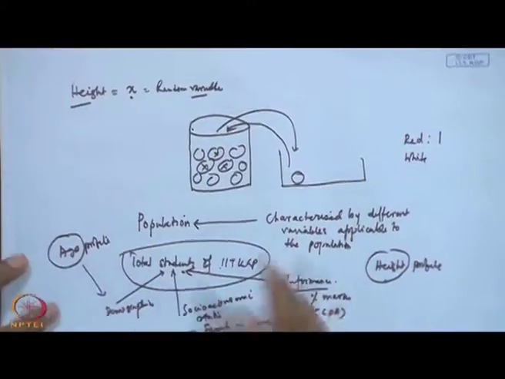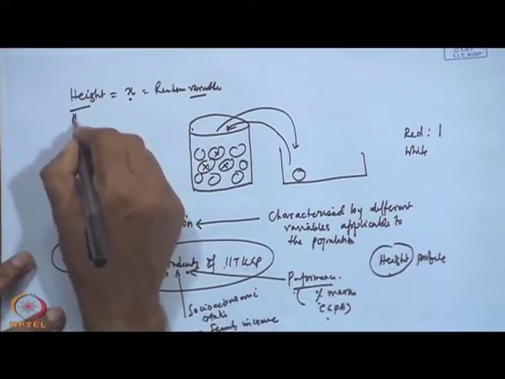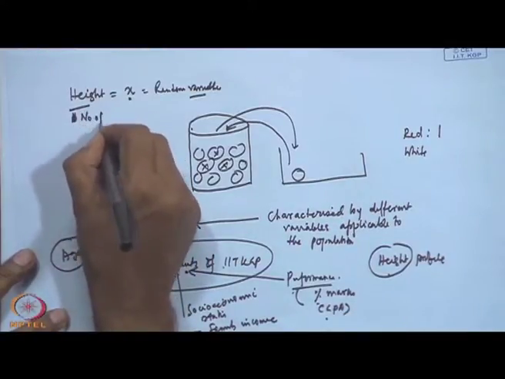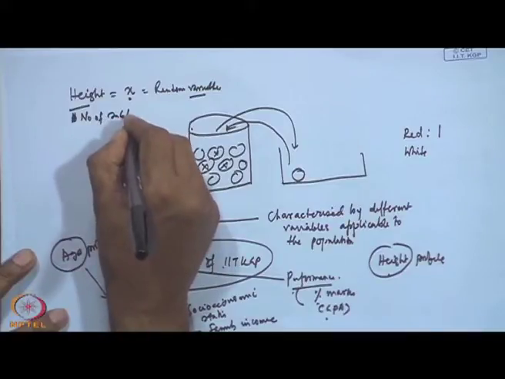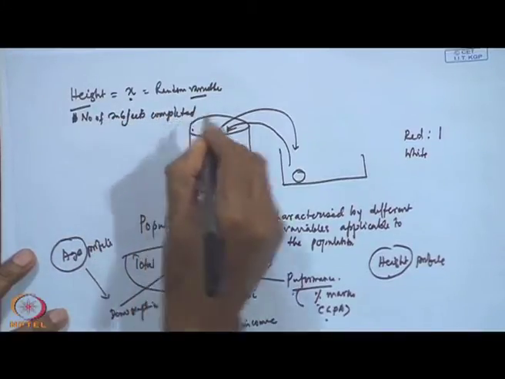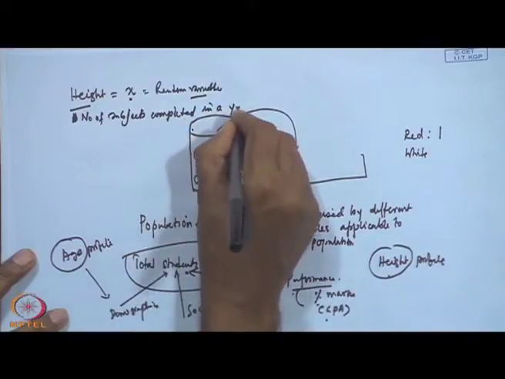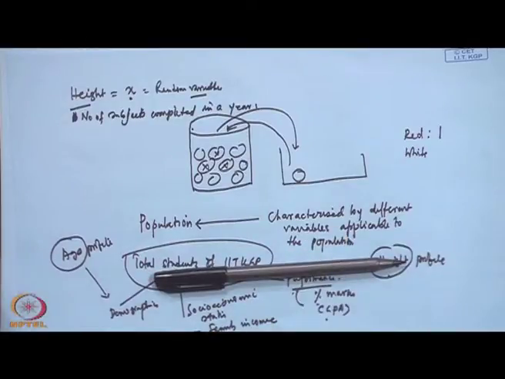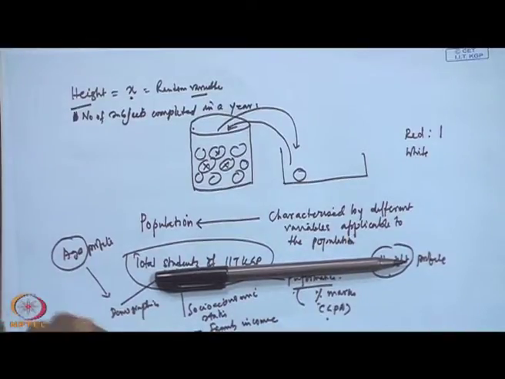or you may be interested to characterize the students in terms of the number of subjects completed in a year. You will find that there are many backlog cases; many students could not complete.